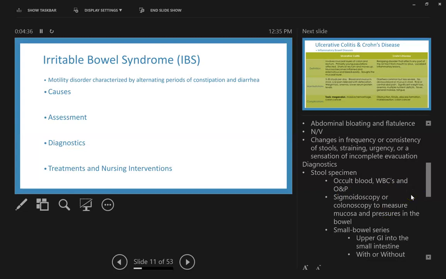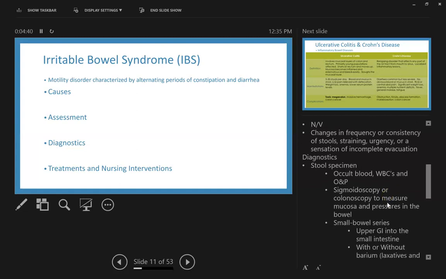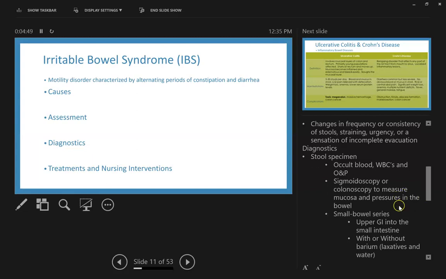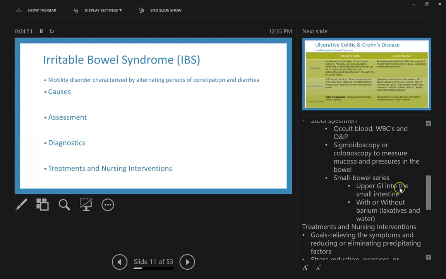They may need a sigmoidoscopy or colonoscopy to measure that mucosa and pressures within the bowel. So remember I said, like, there's more mucus that is found in the bowel with people with IBS, so they're going to be looking for that. Small bowel series, so an upper GI into the small intestine, so that EGD, right, into the small intestine with or without barium. And if they have barium, make sure they get those laxatives and water.